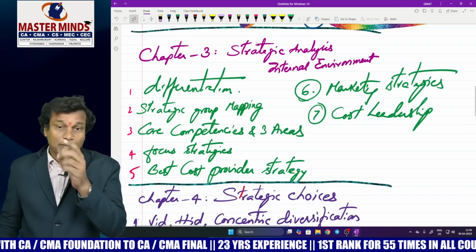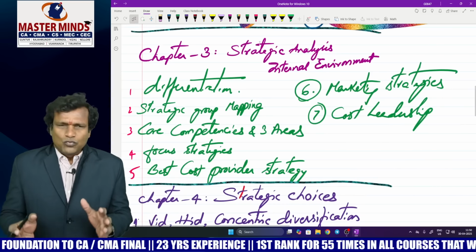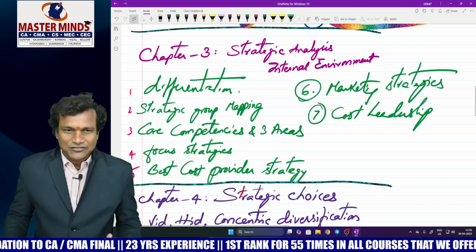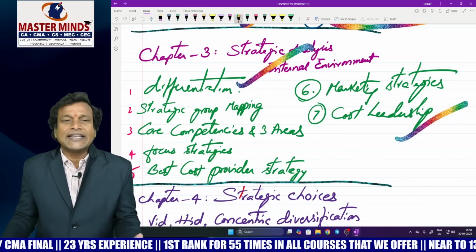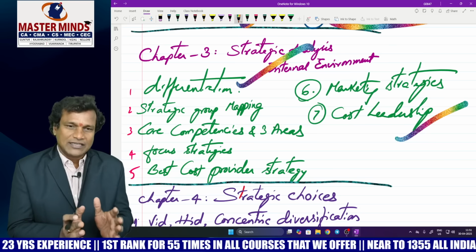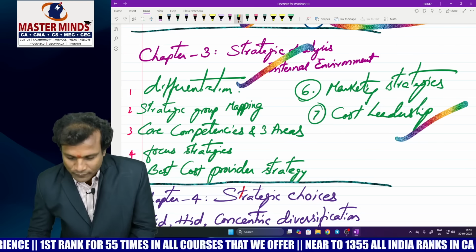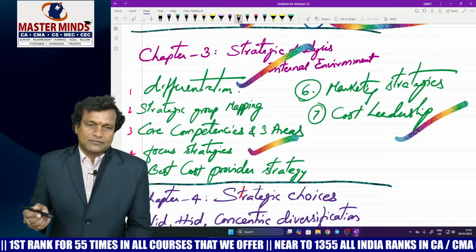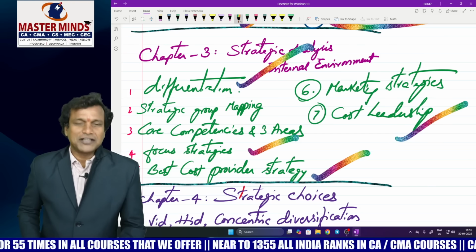Now come to chapter number 3, strategic analysis of internal environment. Anyone can't deny this fact. You have to go through cost leadership, differentiation. That's mandatory for chapter 3. Very easy topics, of course. I'm talking about case scenario point of view, not theoretical point of view. Then you have to focus on, of course, focus strategies, and the last one being the best cost provider strategy.